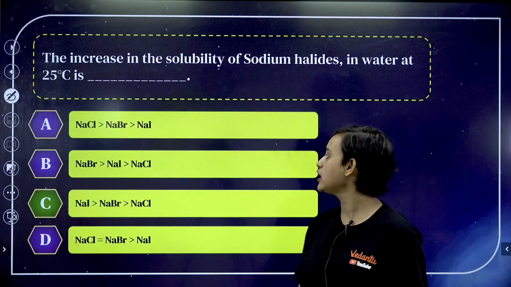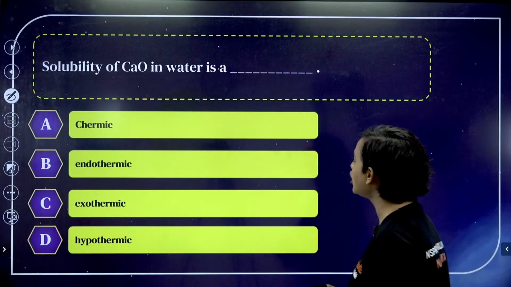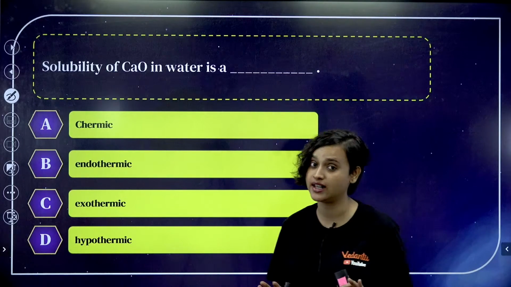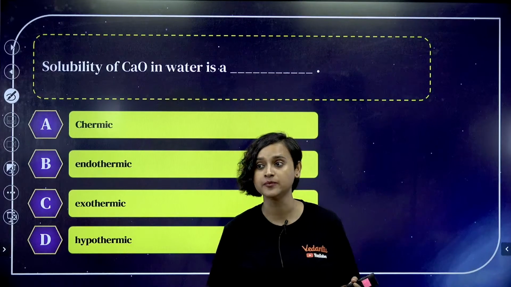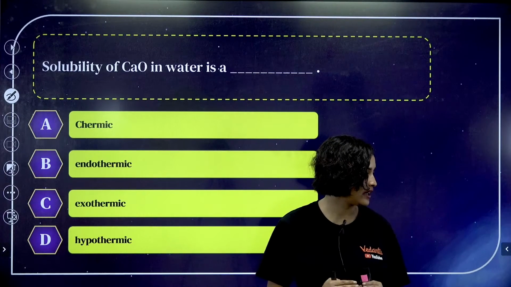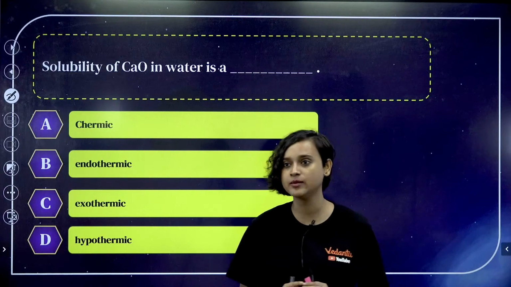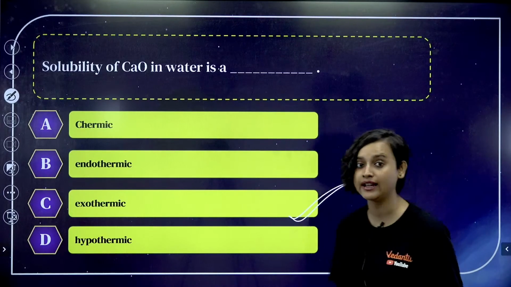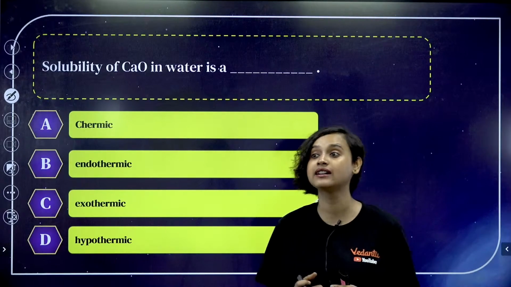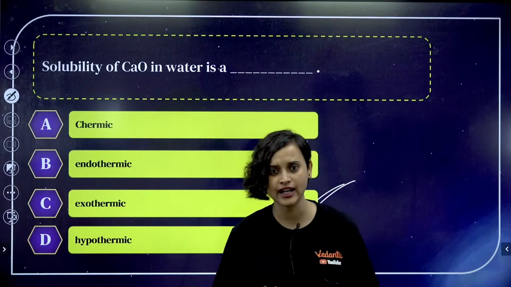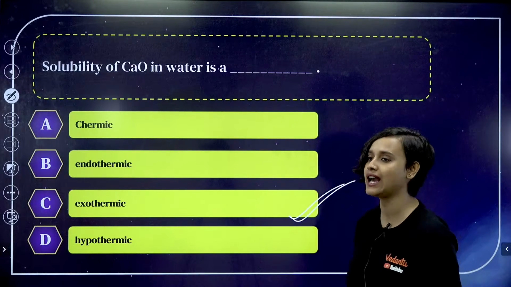Alright, moving on from here then. Solubility of CaO, that is calcium oxide, in water. This is very easy, everyone. Easy peasy biryani tasty, right? This is exothermic reaction. Absolutely right. It does increase the heat a lot. Yes, it is a very exothermic reaction.